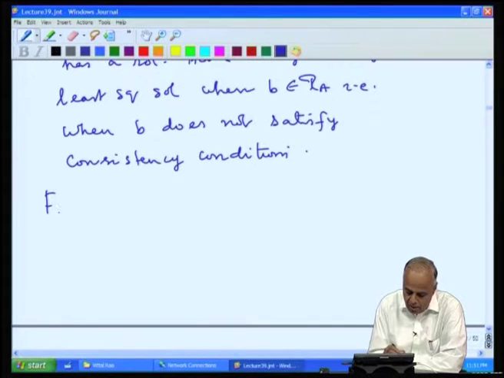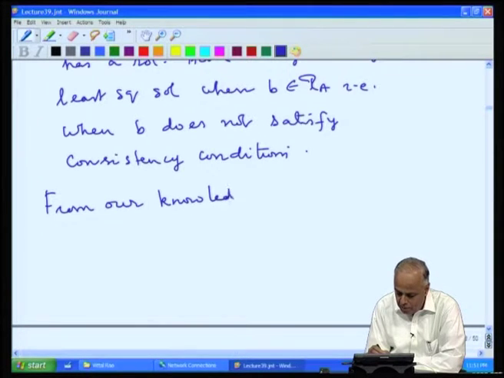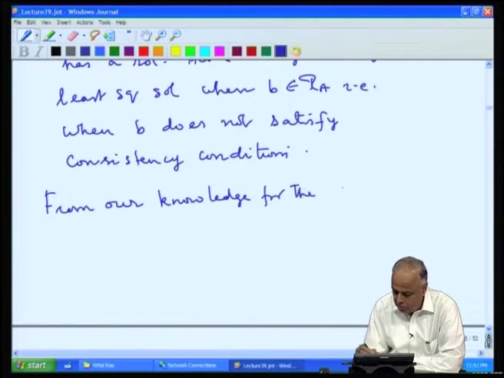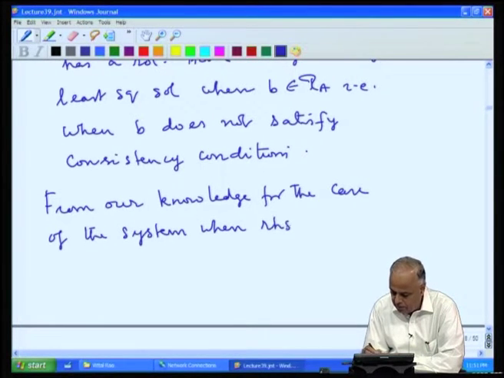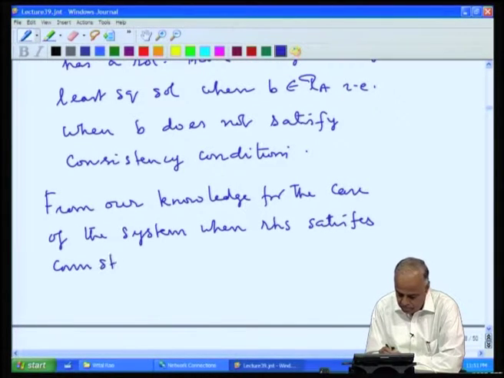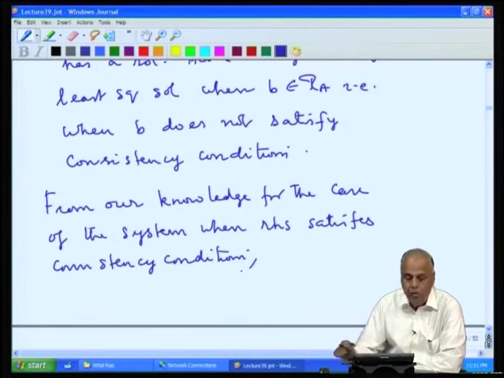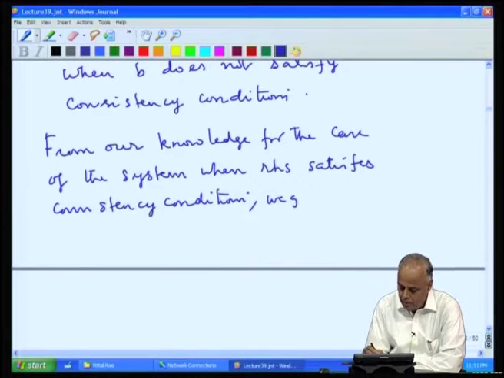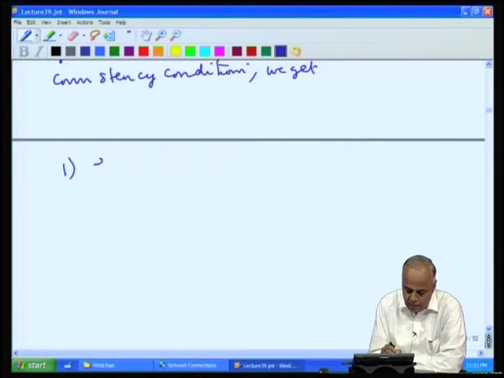So, from our knowledge which we mentioned in the beginning of the course, for the case of the system when the right hand side satisfies consistency conditions, we know that there were two cases, rho is equal to n and rho is less than n.